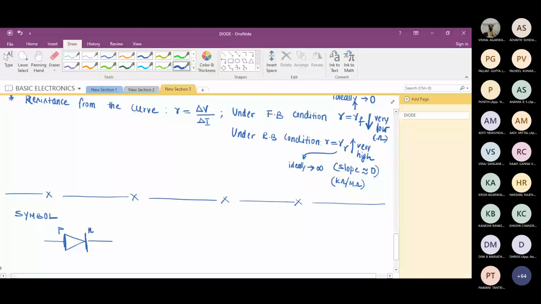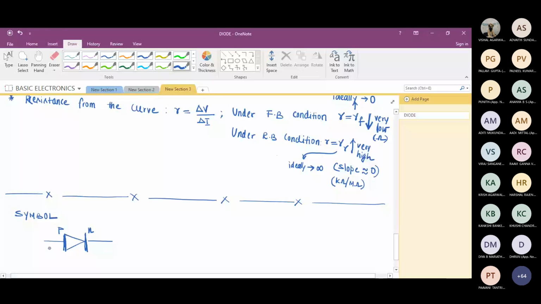We'll not take it as anode, cathode and all. Those things we need not spoil your head with now. We'll take it as P type and N type. Left side is P, we draw an arrow, and then right side is N. This is actually indicating the flow of conventional current. Electrons are moving from N to P, so current will be from P to N. So it's like an arrow.